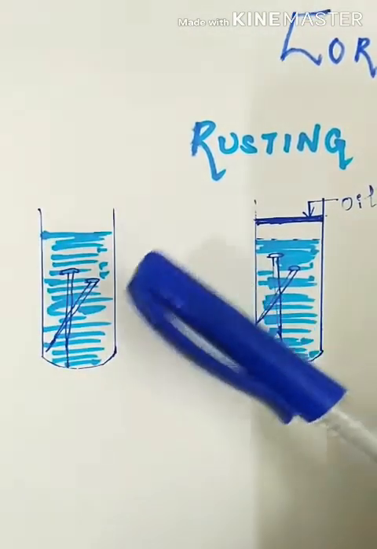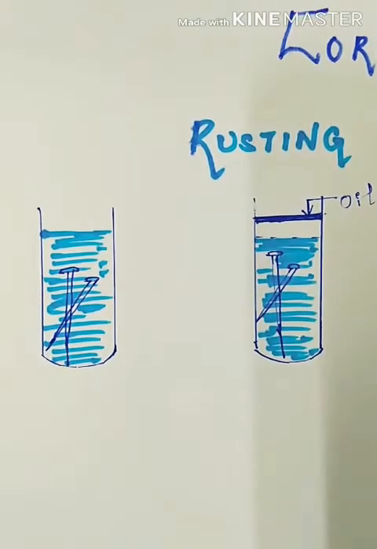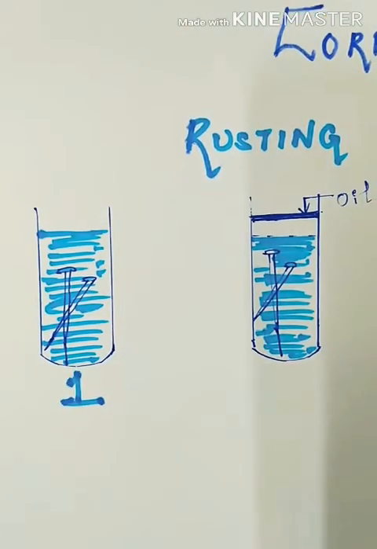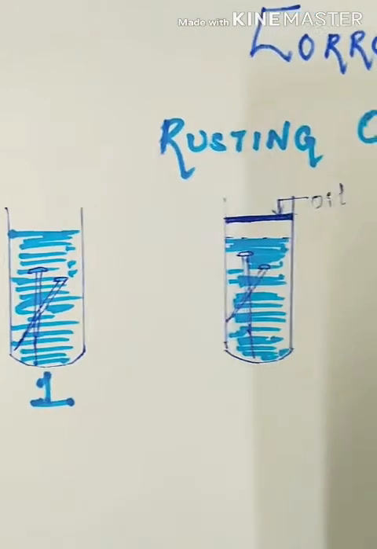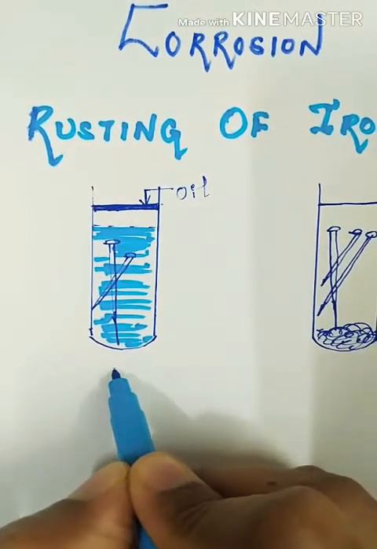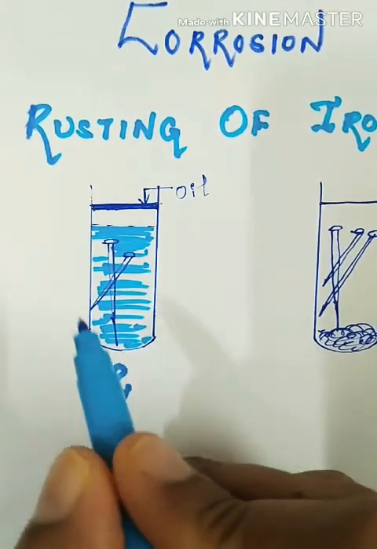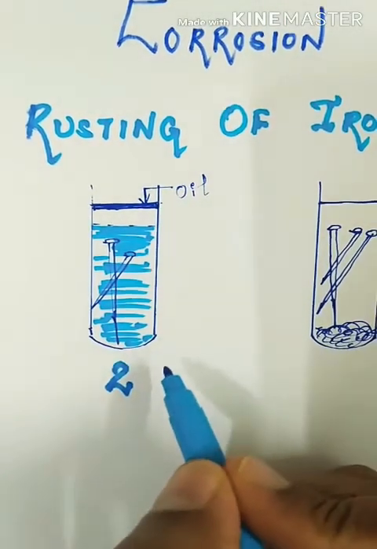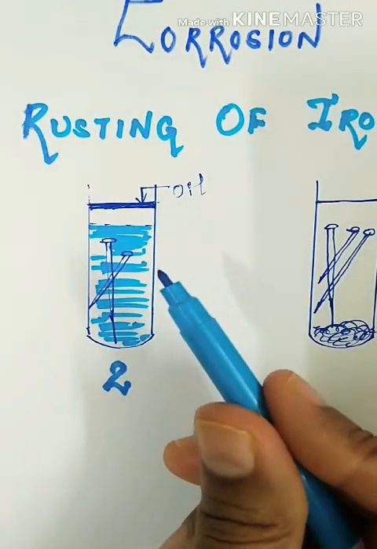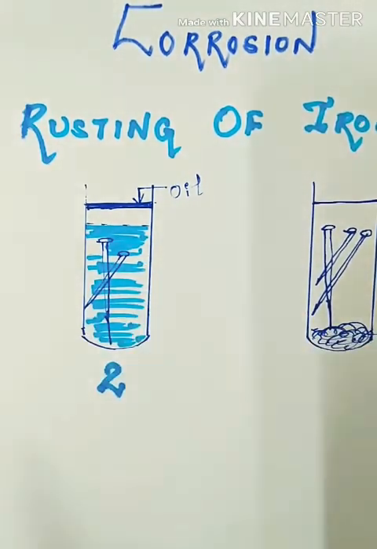After some days you will see that the iron nails in test tube 1 will get corroded, whereas the iron nails in test tube 2 will also be corroded but to a lesser extent. Very slightly the iron nails will get corroded, and develop rust.